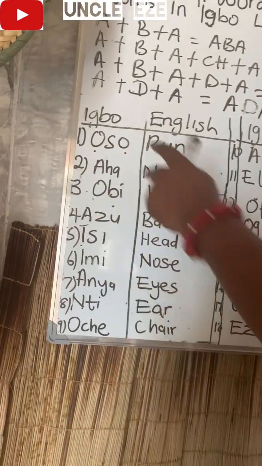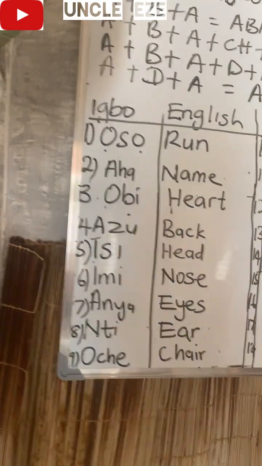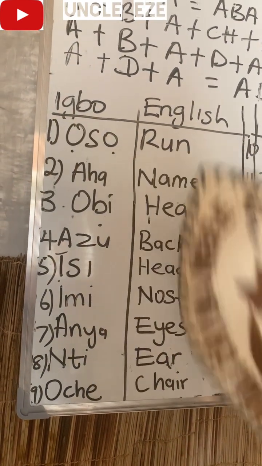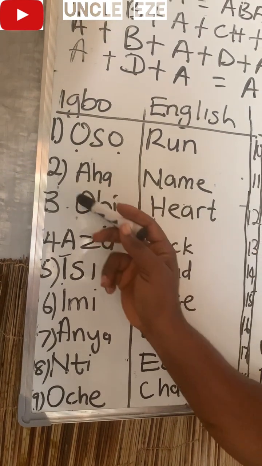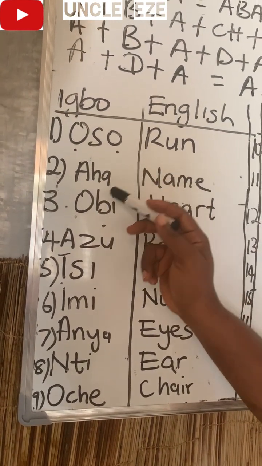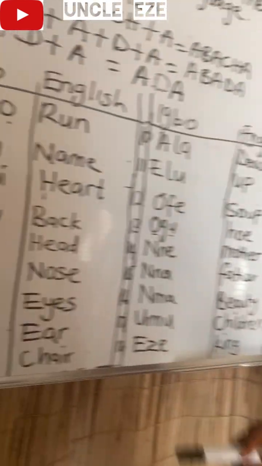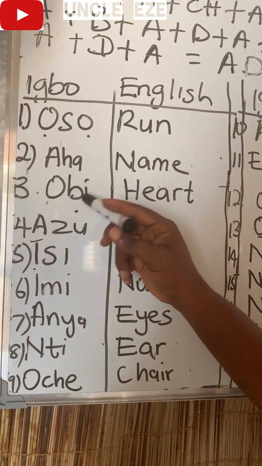Number 1, we have O, C, O. Also. Also in English is wrong. Also, wrong. Number 2, A, H, A. Aha. Aha means name. Number 3, we have O-B-I.